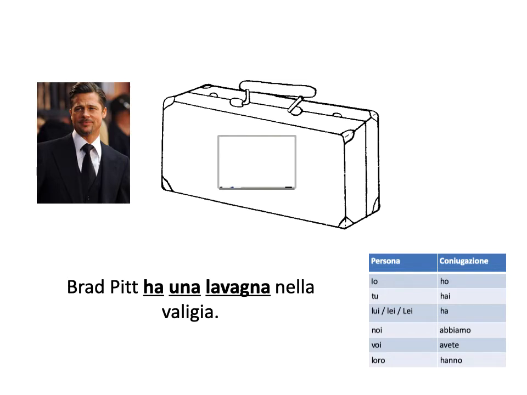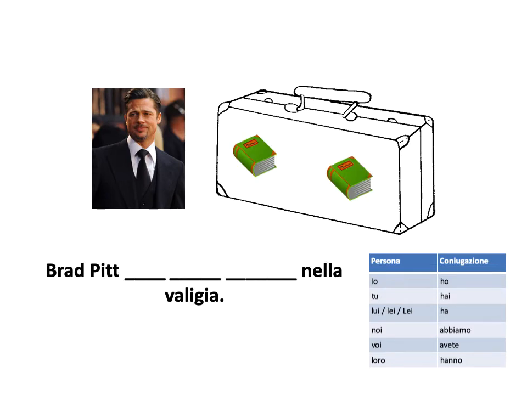Okay, so that's the game we're going to play. We are going to look at some images of people having stuff in their suitcases, and we're going to try and say in Italian what they have. Okay, so here he has a whiteboard. Let's have him have something else in his suitcase, something that would actually fit it, like two books. Okay, so what do I say here? First, I need to think what form of the verb I need. It would be the same one as before, right? It's quite simple because it's the lui form of the verb. So Brad Pitt ha.